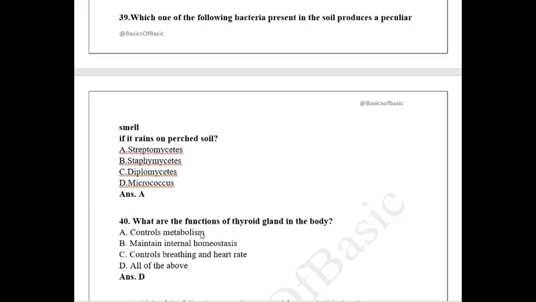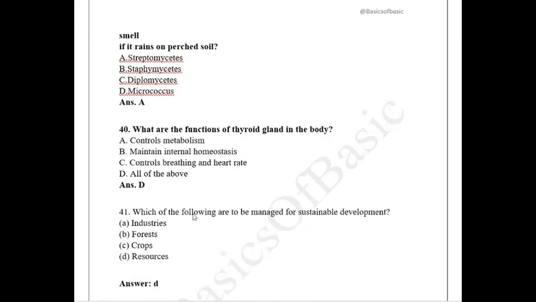Here we can see it controls metabolism, it controls internal homeostasis, and controls breathing and heart rate. Homeostasis is nothing but maintaining the body temperature, and metabolism is nothing but the digestion and also the excretion process. So all these functions are done by the thyroid.